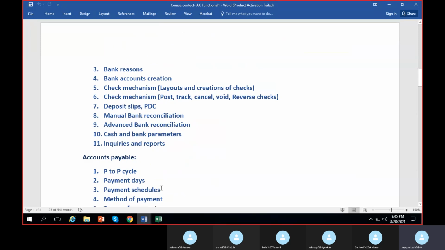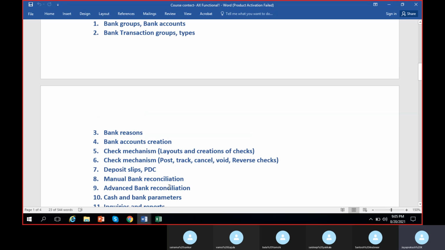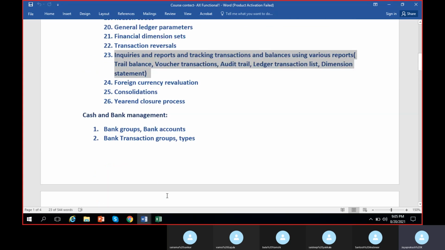Later we'll go for cash and bank management. It's a very small module. It looks small, but it takes time. It takes a week at least to complete. Okay.